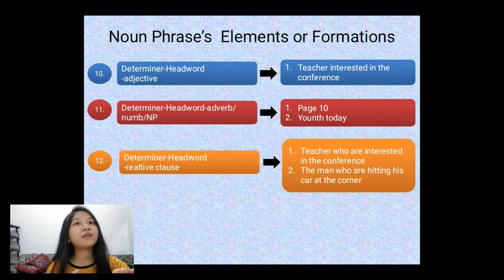Next, determiner, head word, adverb or number or noun phrase. For example, page 10, yacht today, and stuff like that, etc. And last, determiner, head word, relative clause. For example, teacher who are interested in the conference, or the man who are hitting his car at the corner, and stuff like that, and etc.